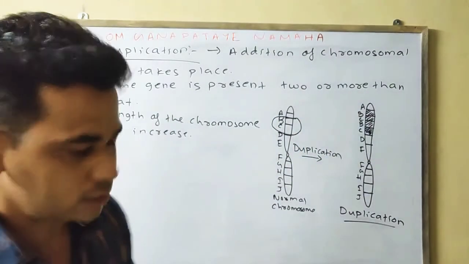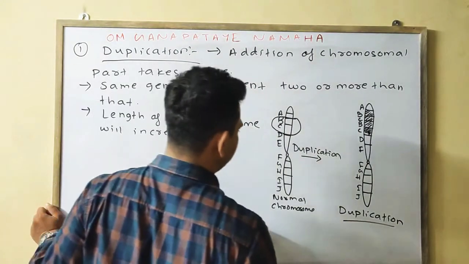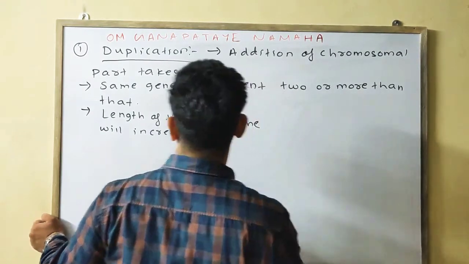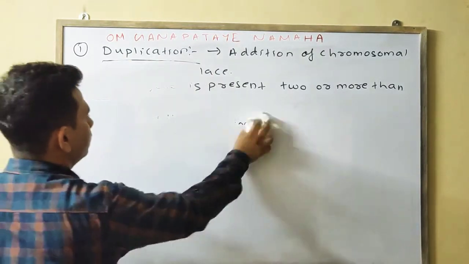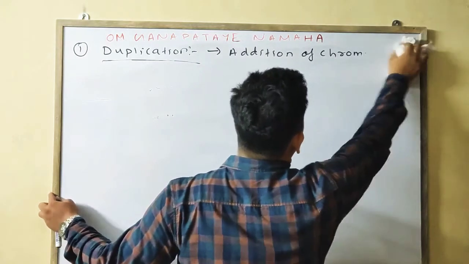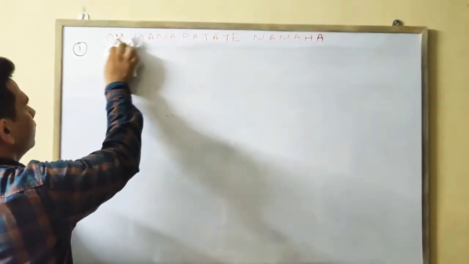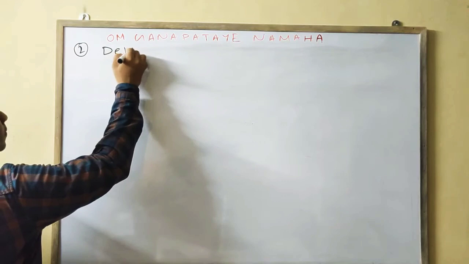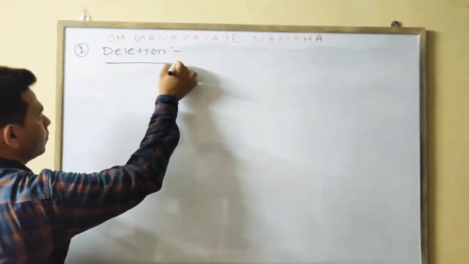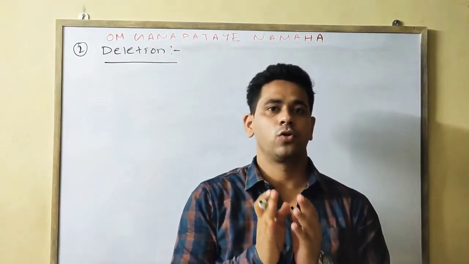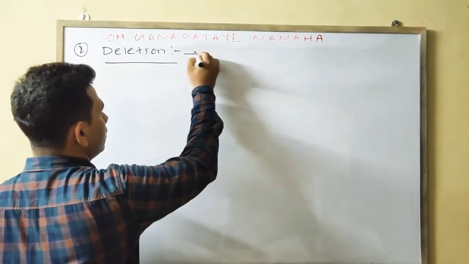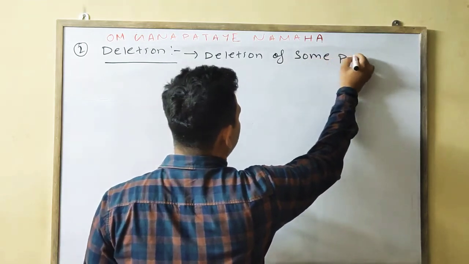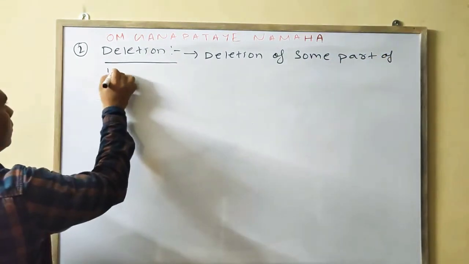So what happens in the deletion? In this, some part of the chromosome is being deleted, or we can say deletion of some part of the chromosome.